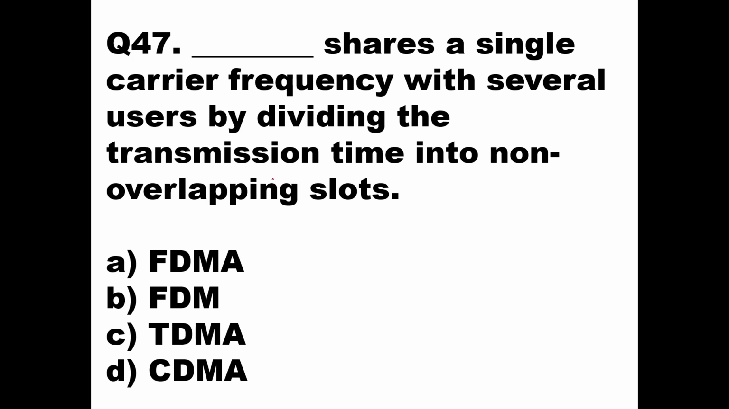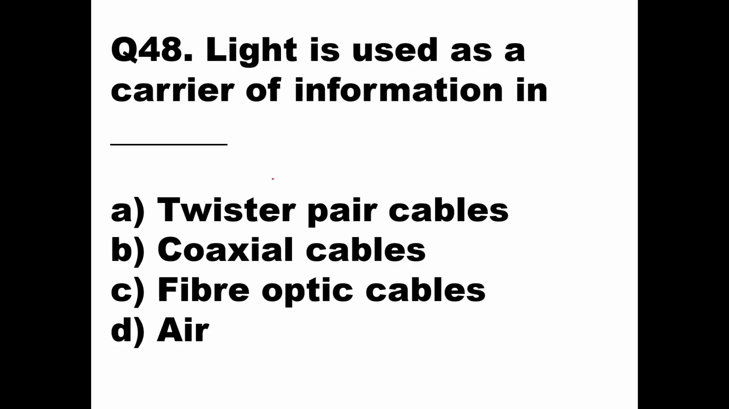So TDMA, C will be the answer here. So C, TDMA, because you are going to divide on the basis of time. So a single frequency band is divided by several users on the basis of time. So it is time division multiple access. Then we'll go to the next question.